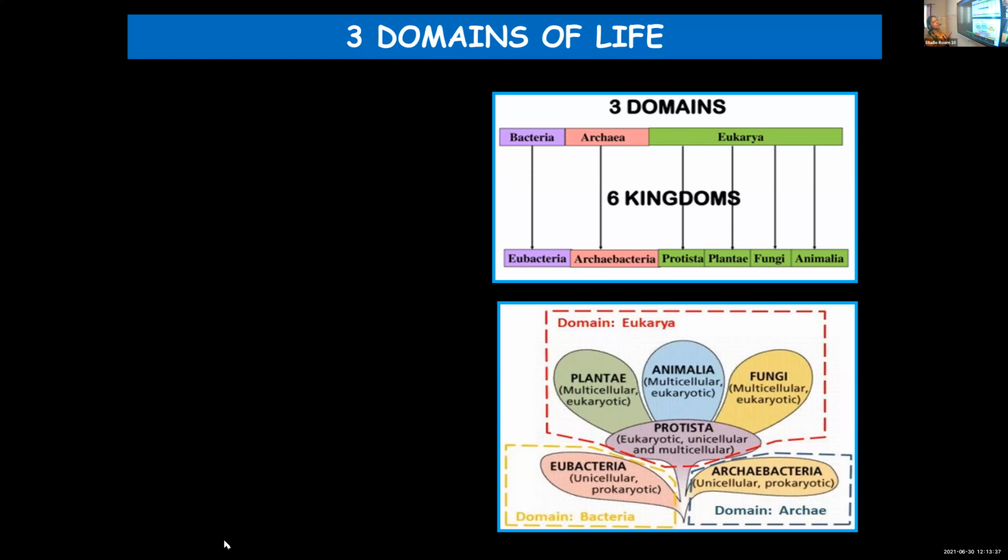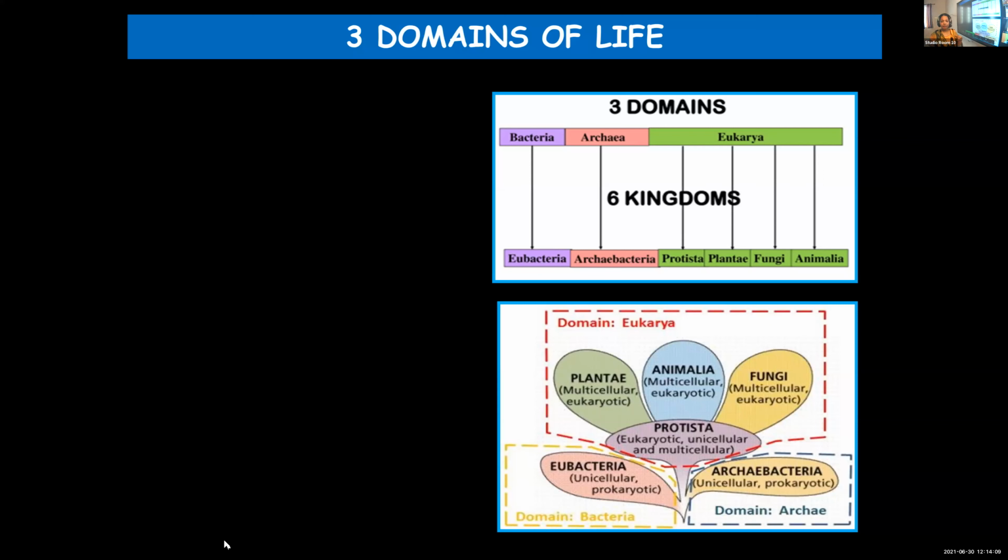So let's see what is meant by domain. In the taxonomical hierarchy, we didn't learn about domain. Actually, domain comes above kingdom. Okay, above kingdom, and there are 3 domains. The 3 main domains are bacteria, archaea, and eukarya. Archaea, bacteria, and eukarya are the 3 domains. And under these 3 domains, altogether 6 kingdoms are there.